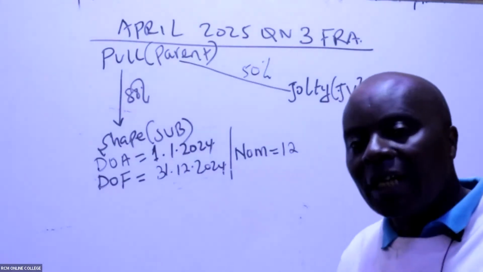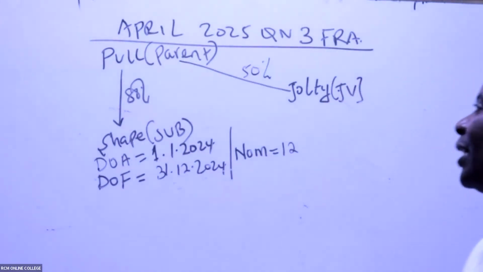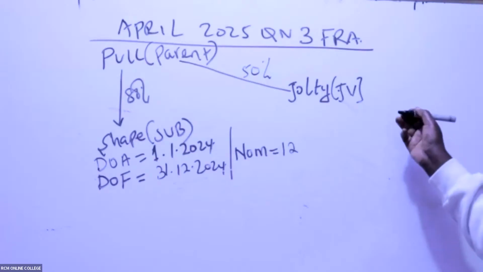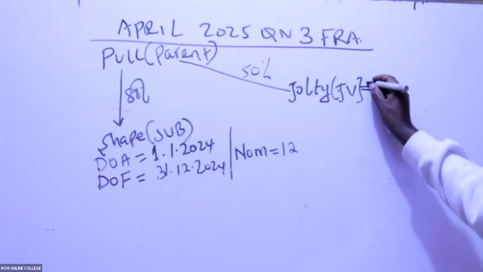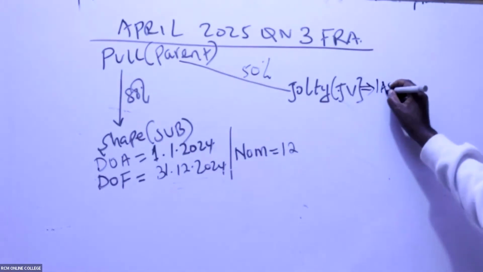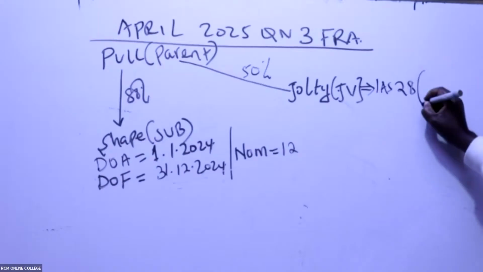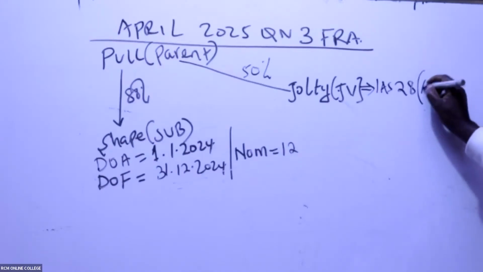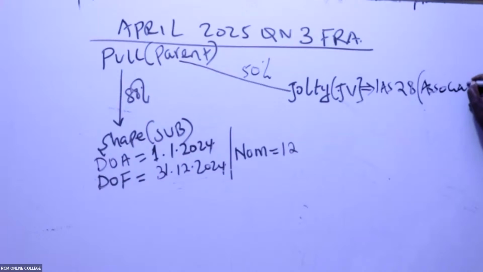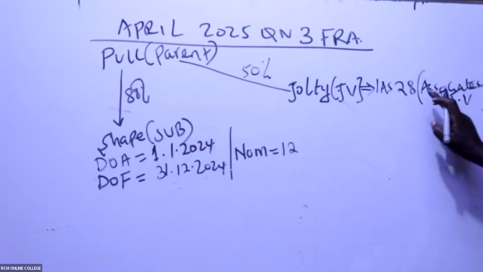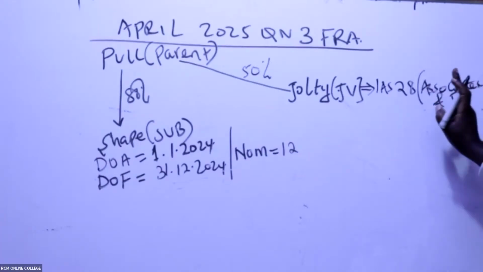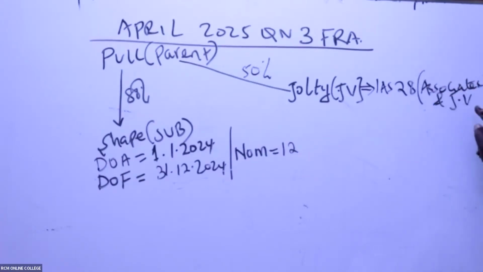Exactly 50% is a joint venture, and that will not scare me, because I know that joint ventures are always accounted for under IAS 28, the standard which talks about financial reporting for associates and joint ventures.